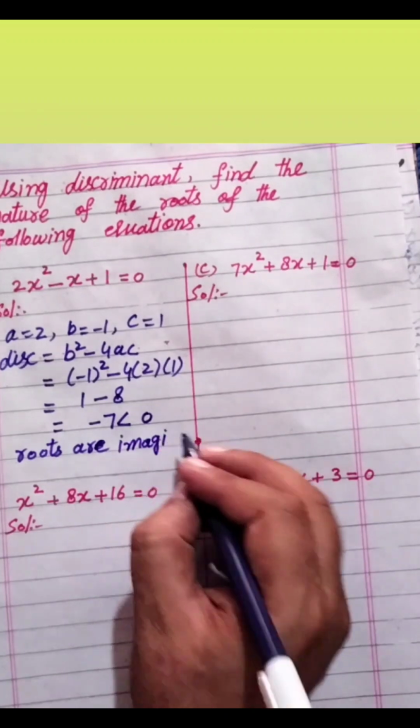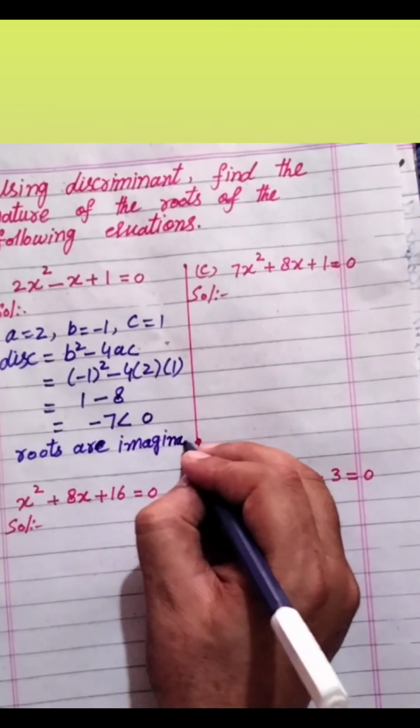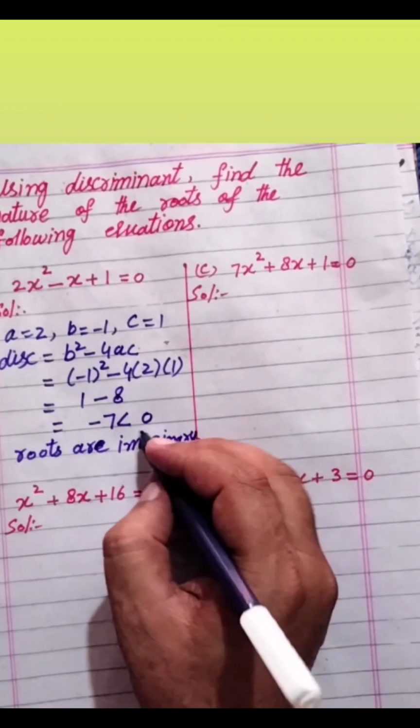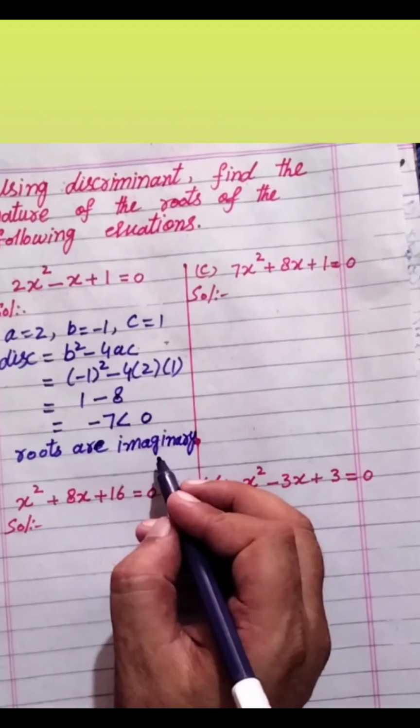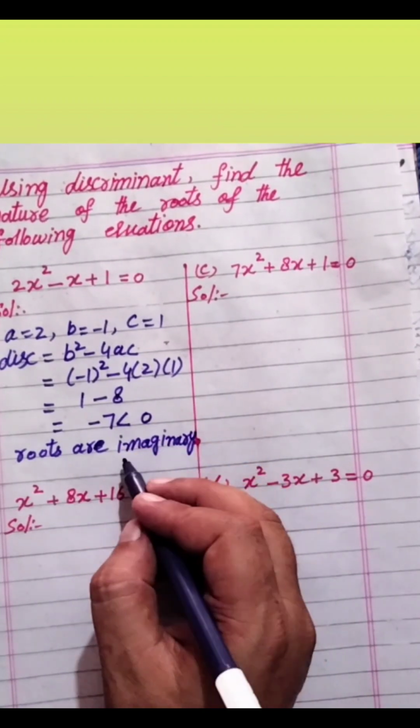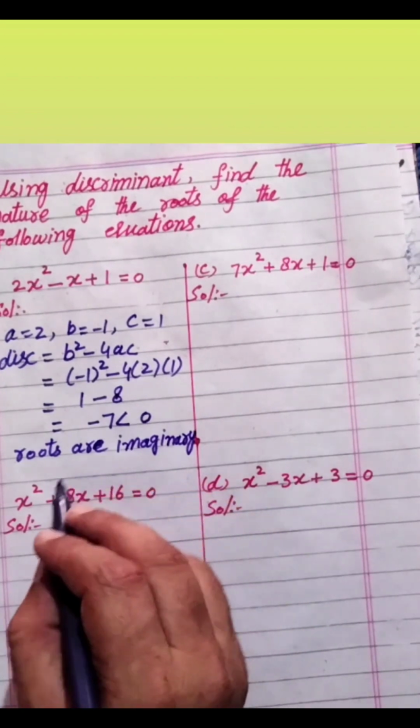If the discriminant of an equation is less than 0, that is, negative, its roots will be imaginary or complex conjugate.